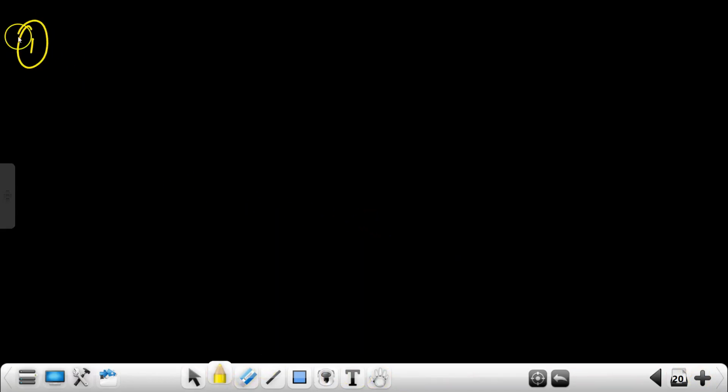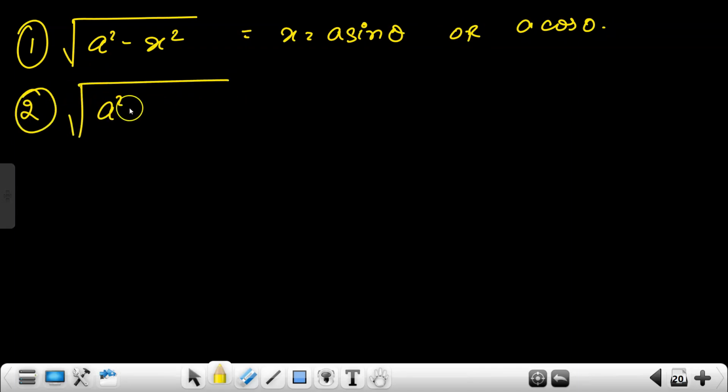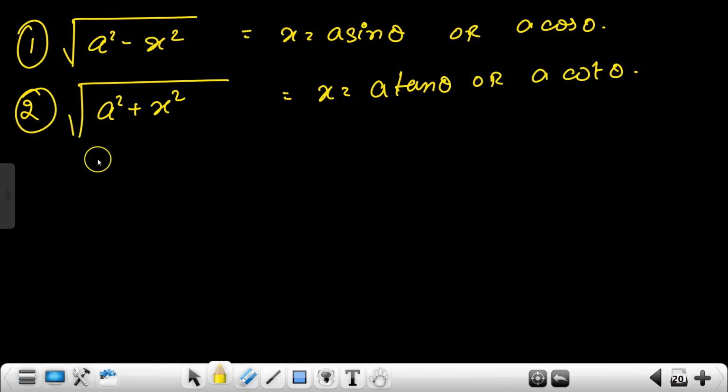सो आई विल जस्ट टेल यू. सो फर्स्ट वाज इफ देयर इज अंडर रूट ऑफ a square minus x square, so it will be x is equal to a sin theta और a cos theta. आप घर में इसको वेरीफाई कर सकते हो. ओके, अंडर रूट ऑफ a square plus x square, so it will be x is equal to a tan theta और a cot theta. ठीक है.